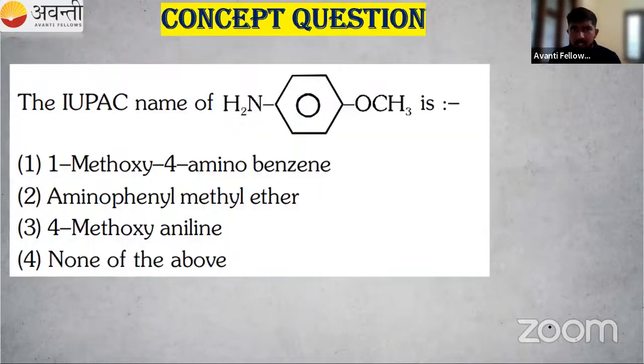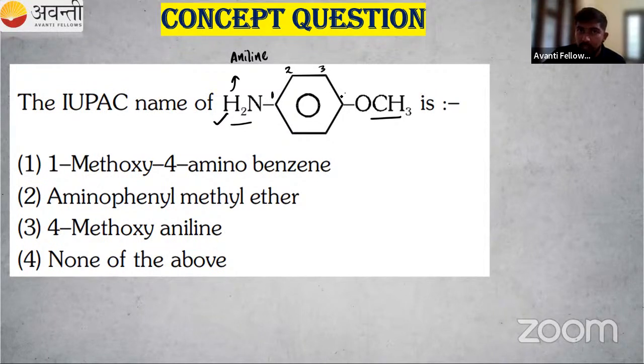Next one, some more examples. So again, a question for you: the IUPAC name of the compound with NH2 and an OCH3. NH2 means the amino group. NH2 attached to the benzene ring is known as aniline. Considering the NH2 group and the OCH3 methoxy group, NH2 has more priority, so we will use aniline. Then OCH3 is considered as a branch or a substituent. This is our main functional group, so we have to start numbering from here.